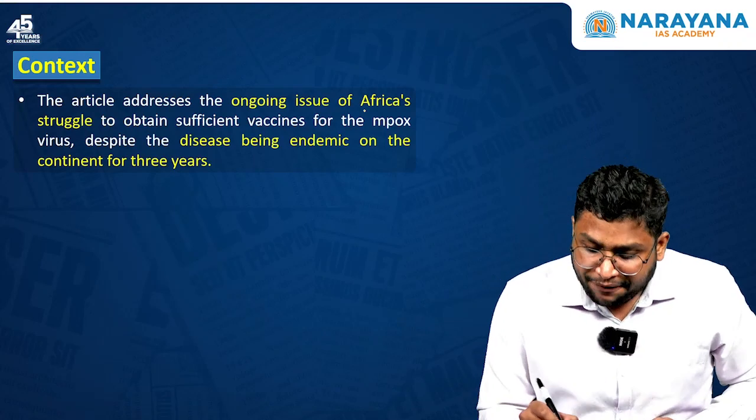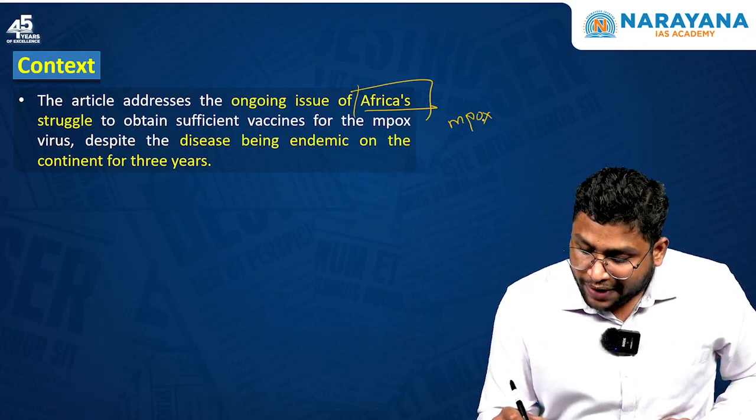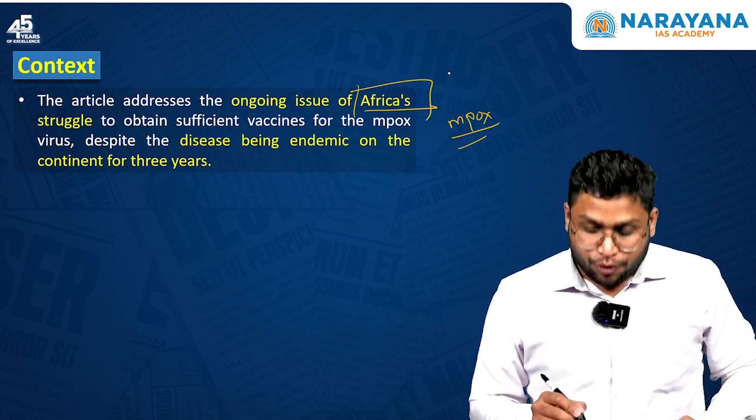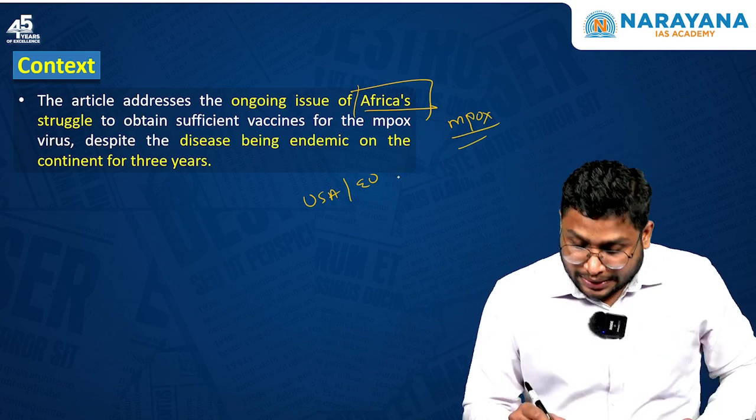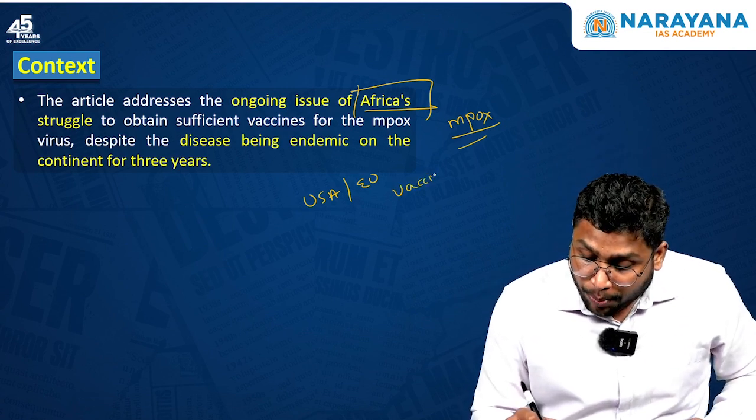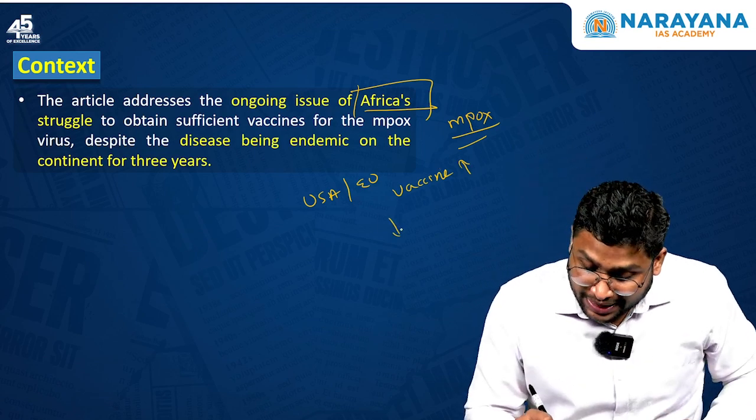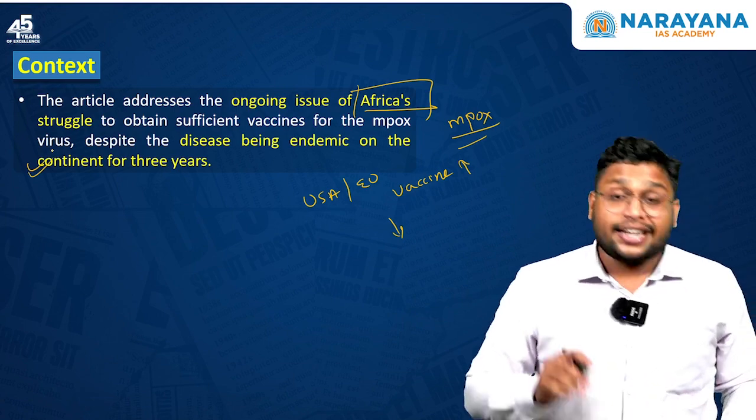We said that Africa is struggling to get the vaccines. That means for the Mpox, the vaccines are already available, but they are not available in Africa. If you go to USA or European countries, you will see that the vaccines are available in larger numbers. But if you go to Africa, the vaccines will be fewer. So this is the problem Africa is facing at this moment.